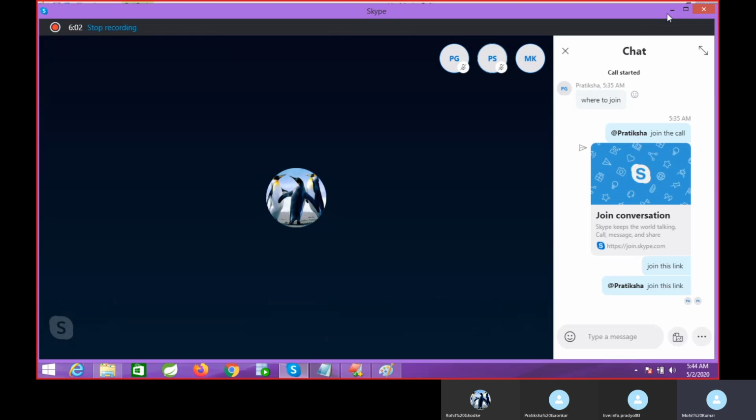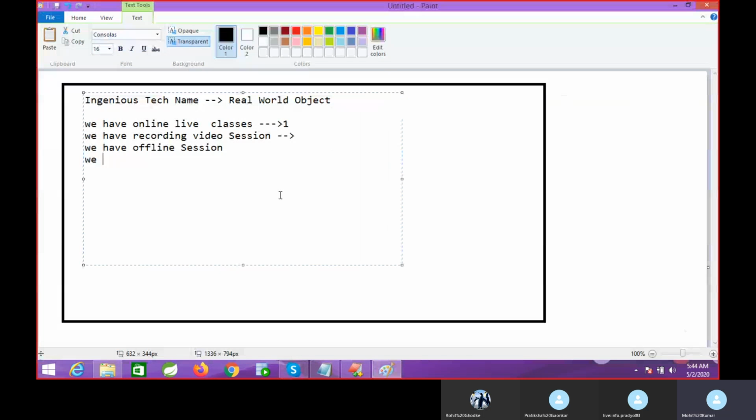Okay, so we have multiple requirements. This is just the overview of my application, how to automate this, right? So this real world object, we are going to convert into the programming world.